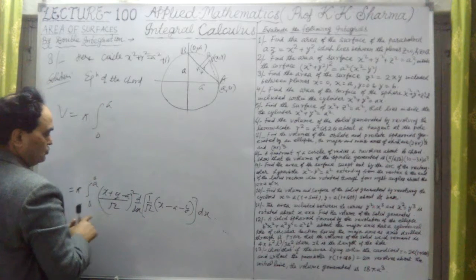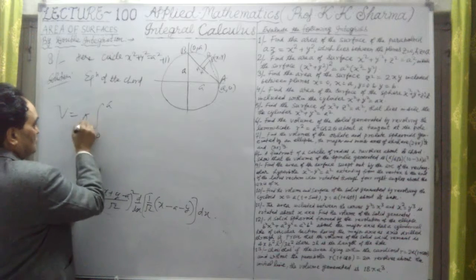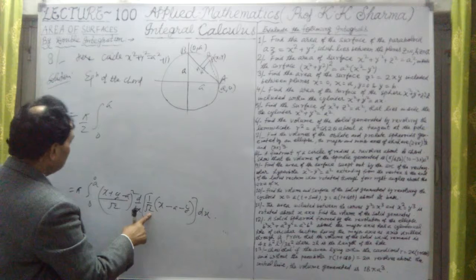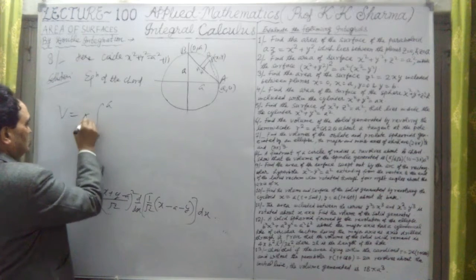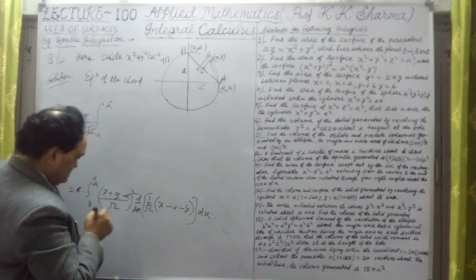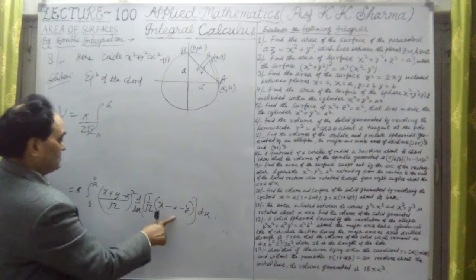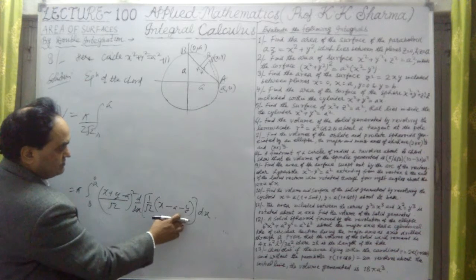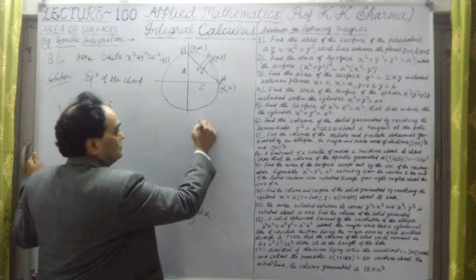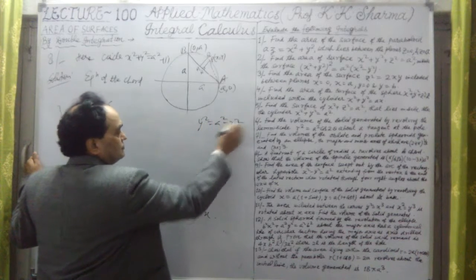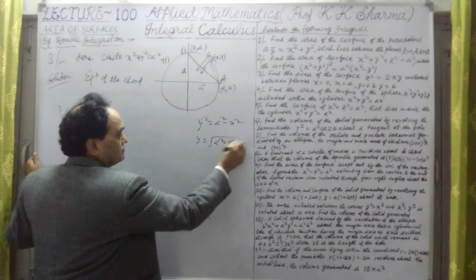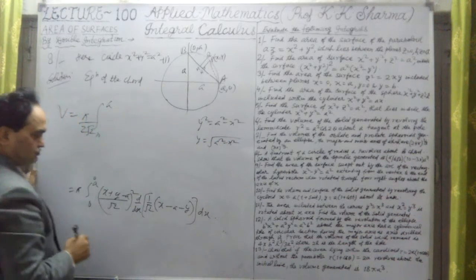Here (x plus y) whole square is there, so root 2 will come out. This whole square, this is only root 2. Now this differentiation of this, but y is here, that value y square equal to a square minus x square, equation of the circle, or y equal to under root of a square minus x square. By here we have to substitute.